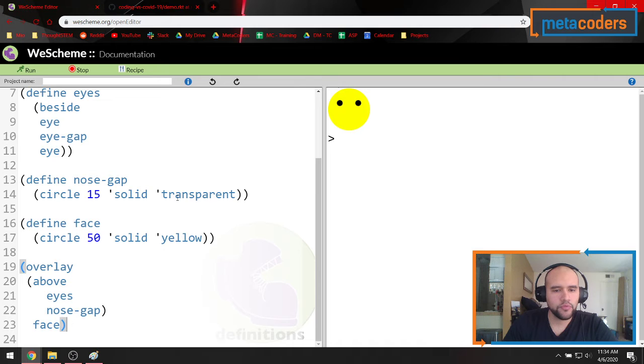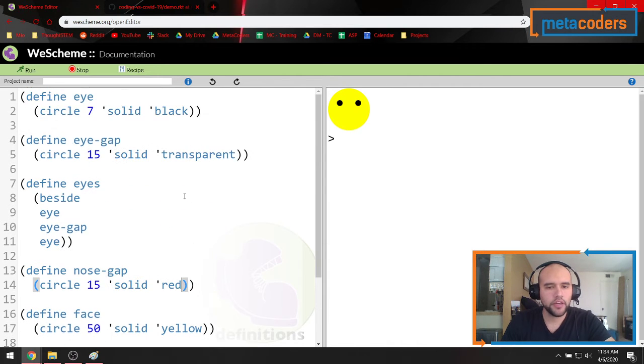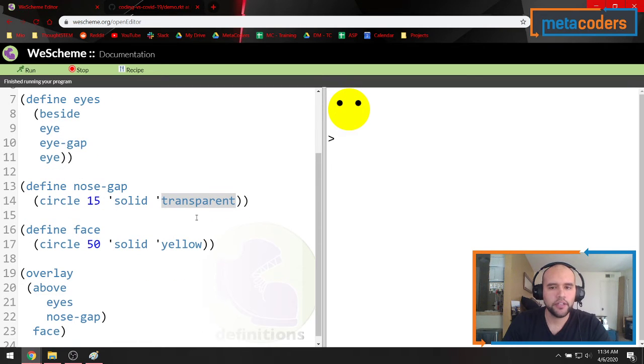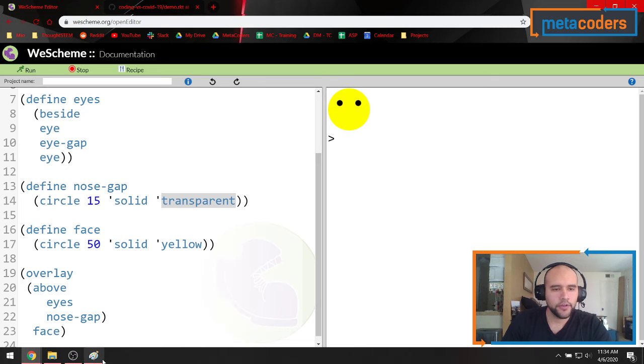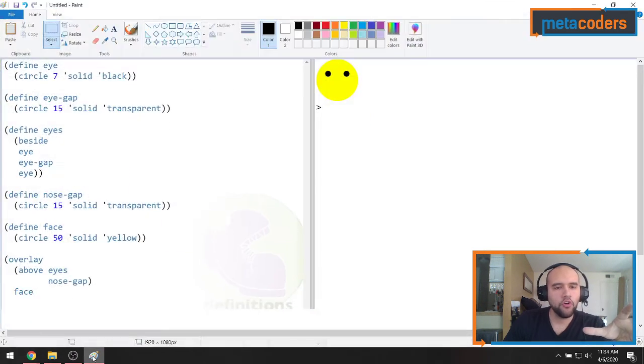So let me now really quickly change the transparency to red so you get an idea of what it looks like. So this is my eye gap, which is a circle inside. And then this is my nose gap, which makes the image be centered to my face. And I'll change that back and run it like that. Okay, so now that we somehow understand the code, let's go over it over here.